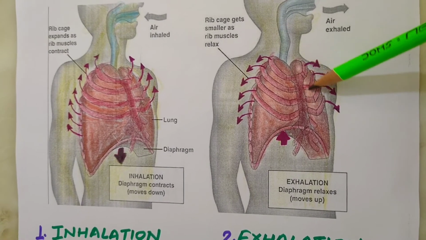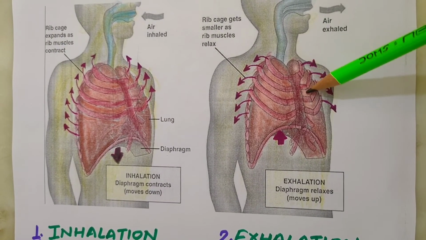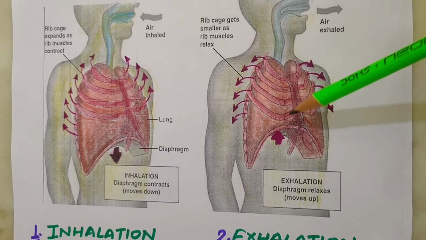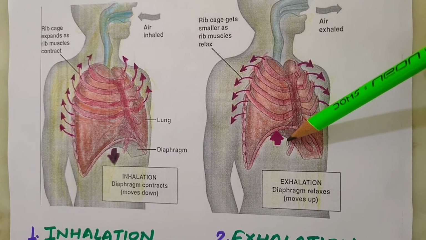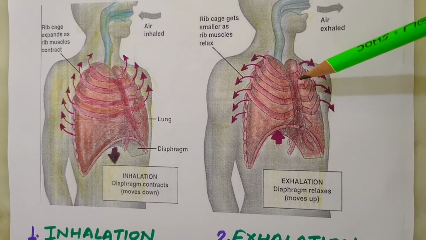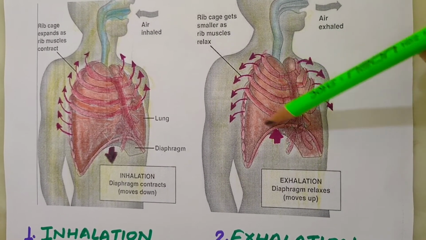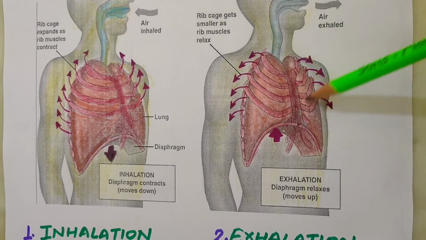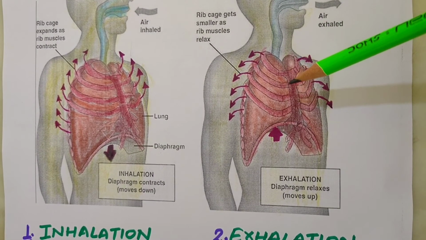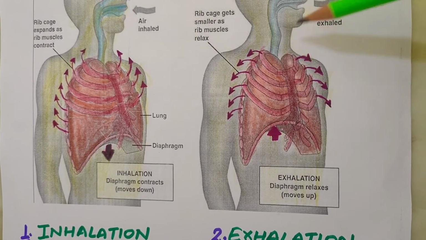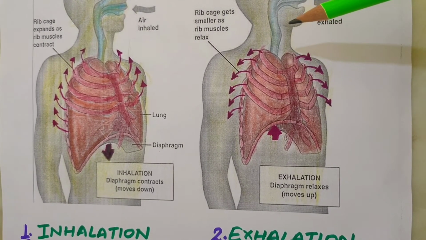When we breathe out, or exhale, the reverse process takes place. That is, muscles of ribs release, causing the rib cage to move downwards and inwards, while the diaphragm releases and moves upward. This downward movement of the rib cage and upward movement of the diaphragm decreases the space of our chest cavity and makes it smaller. When the chest cavity becomes smaller, the air is pushed out of the lungs and we can say exhalation takes place.